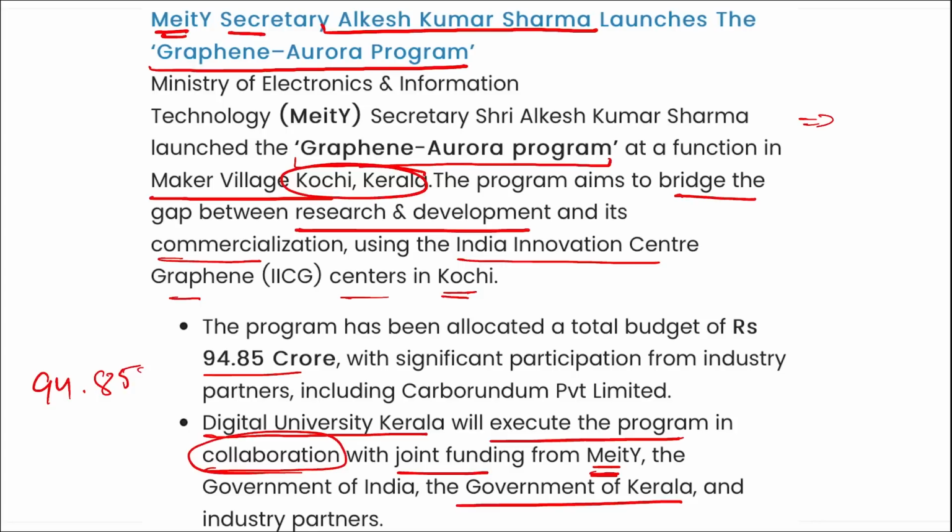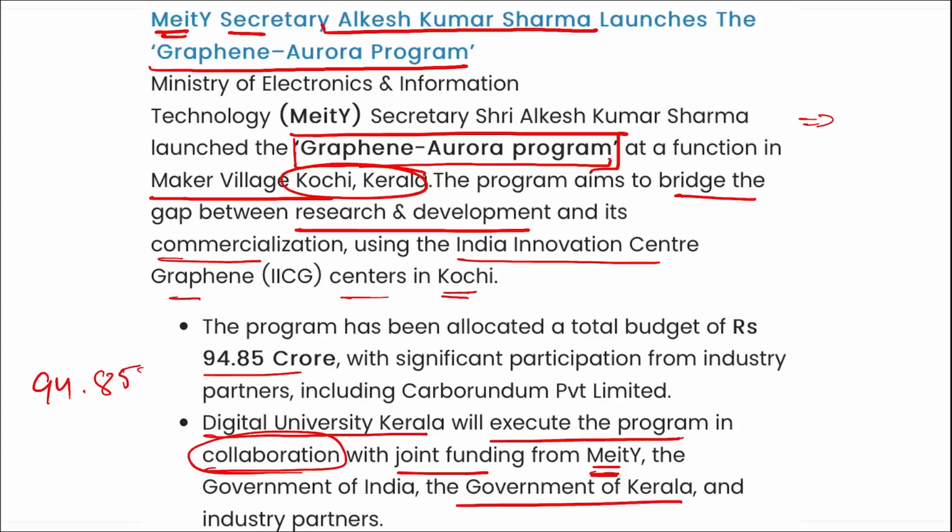Apart from this, remember, MEITY Secretary Alkesh Kumar Sharma has also established a company named India Graphene Engineering and Innovation Center. This is a not-for-profit entity, right? And its initial operation will commence at the newly inaugurated Government of Kerala facility situated in the Digital Science Park, Trivandrum. Correct?